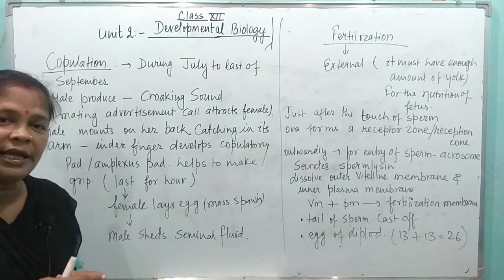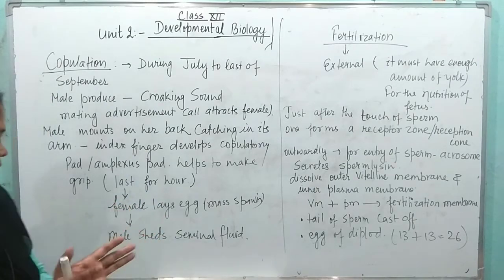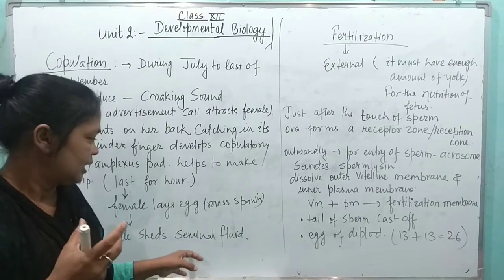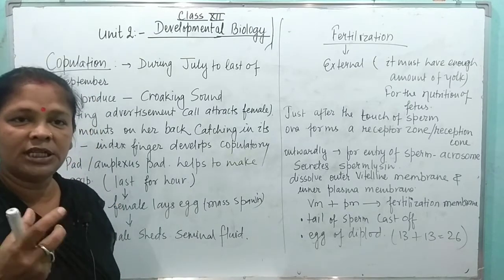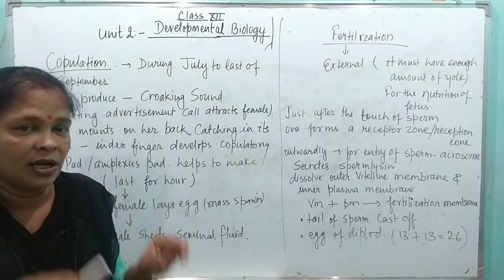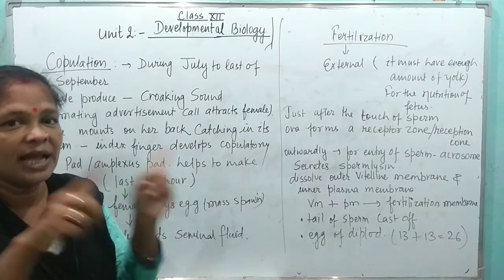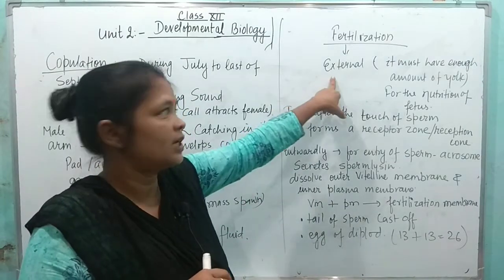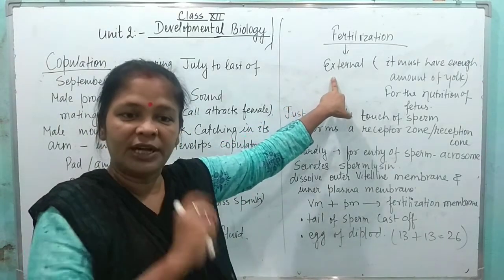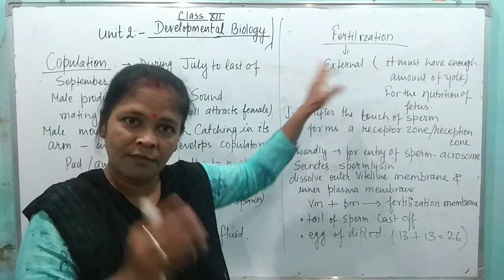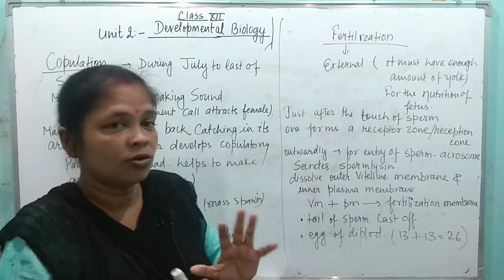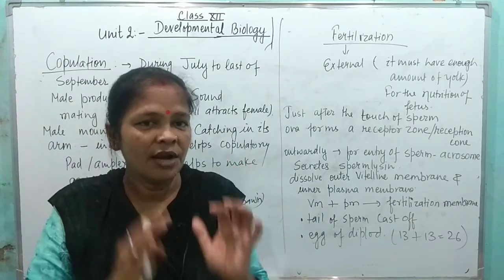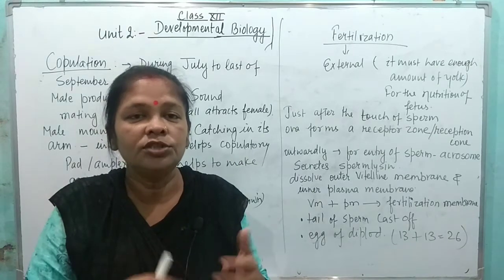After this, the female lays the eggs, and the male sheds the seminal fluid which has the sperm, discharged over the eggs. Now the fusion of the male and female gametes takes place outside the body of the female, so the fertilization is external. If the fertilization is external, meaning the embryo grows outside the mother's body, then the egg must contain enough yolk for nutrition.